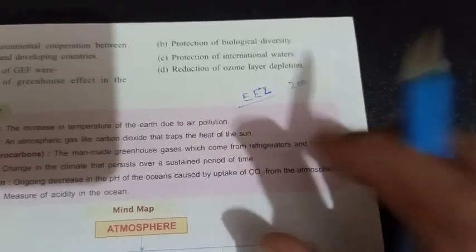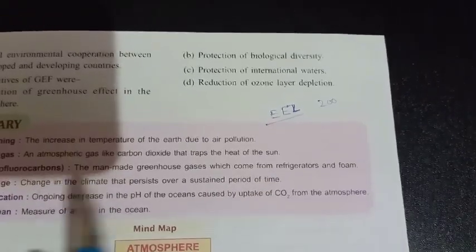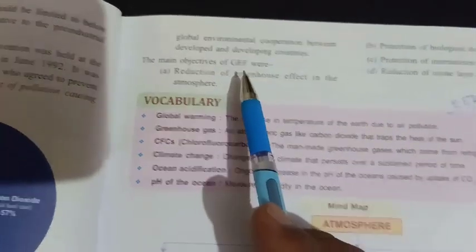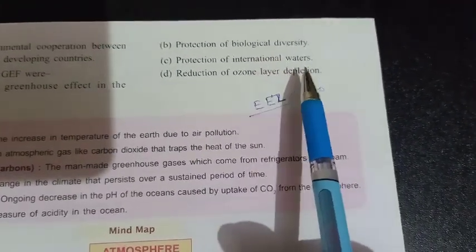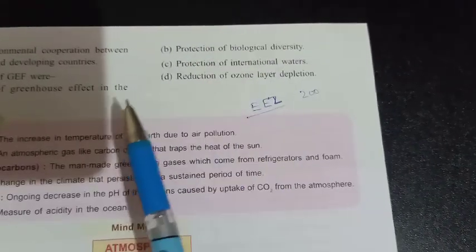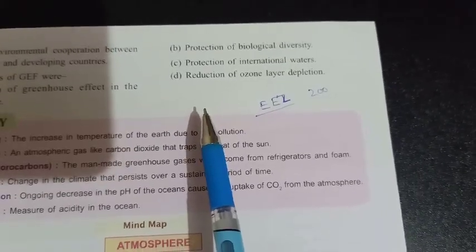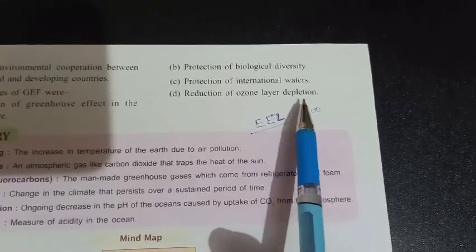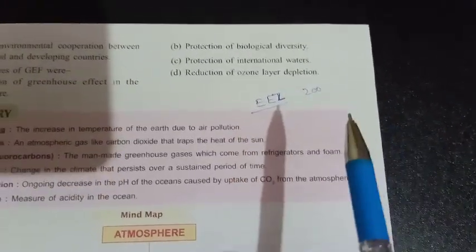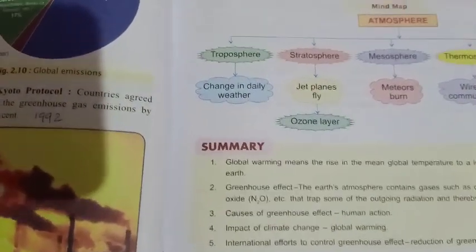Some countries are using this ocean water or this open ocean for dumping their waste. So this convention, the Global Environmental Facility, makes it mandatory to protect international waters. It means no countries are allowed to dump their waste, especially nuclear waste and all, in open waters. Then reduction of ozone layer depletion, that is also an important agreement which is made by the Global Environmental Facility.